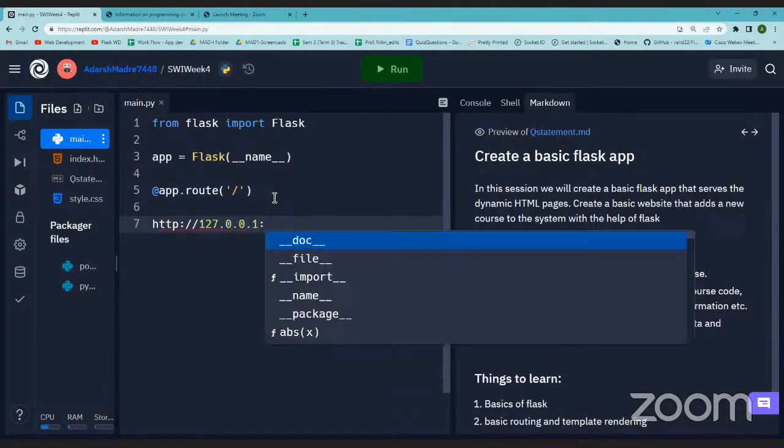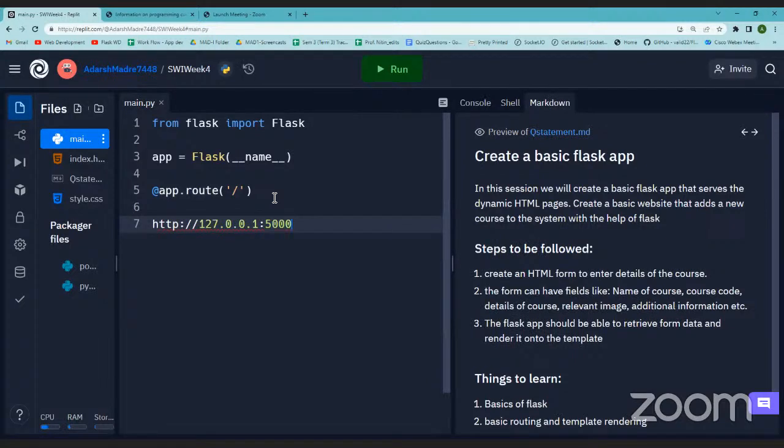Then we have port 5000. Why 5000? The default port of Flask is 5000. So whatever is written here, this much, is referred to by this /. This is just for your reference. I'll just write it like this, and then I'll simply put it here.